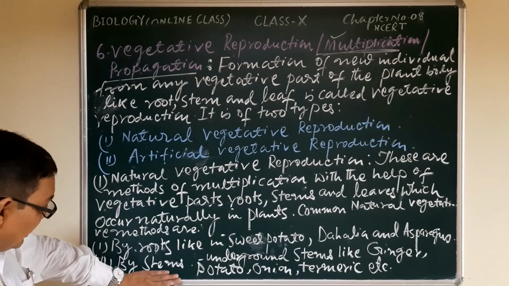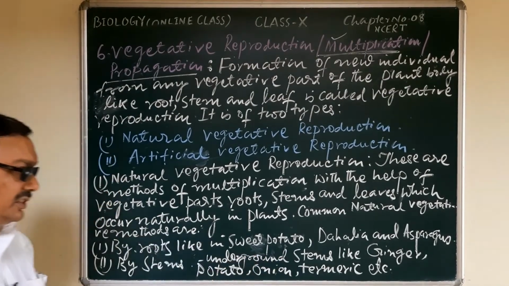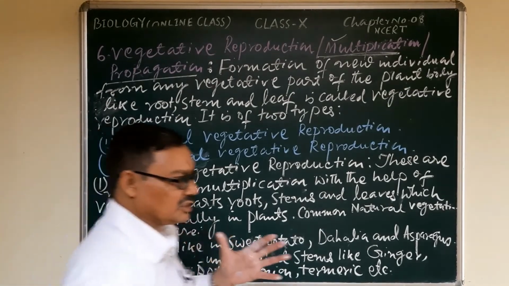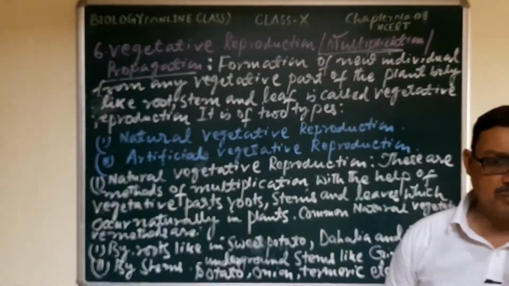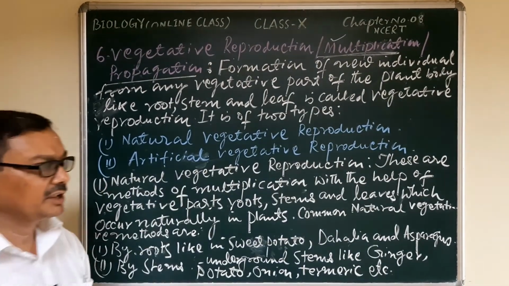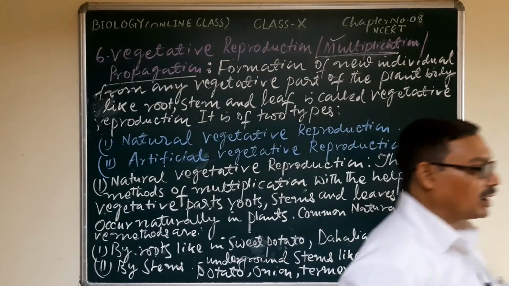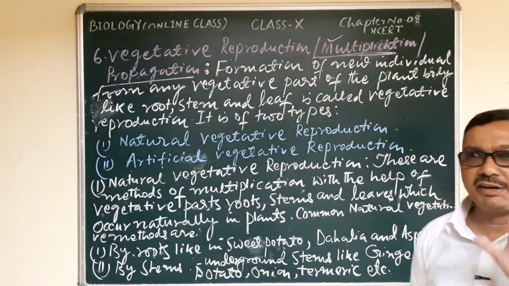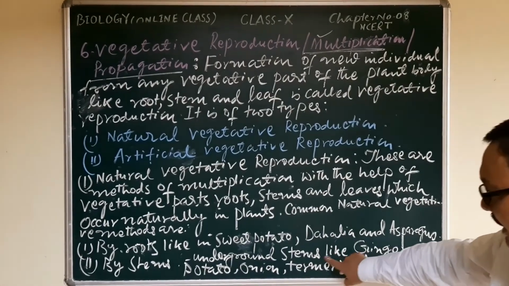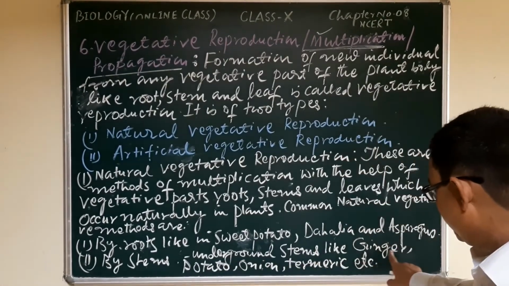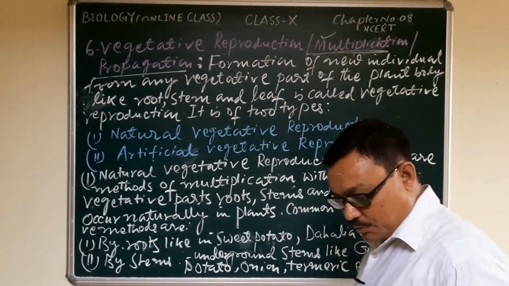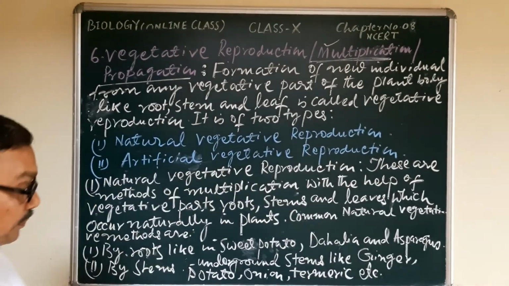Similarly, here the underground stems. There are some plants in which the different vegetative parts may be modified. The root also modifies, the stem also modifies, the leaf also modifies for performing a specific function. Here the stem is modified, underground stems like ginger, potato, onion, turmeric, etc. These are the modified stems.